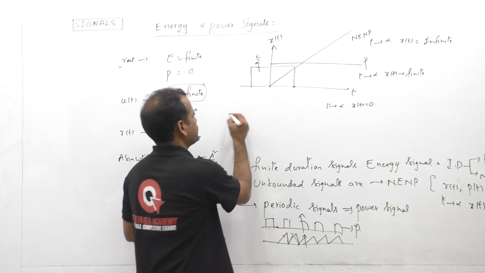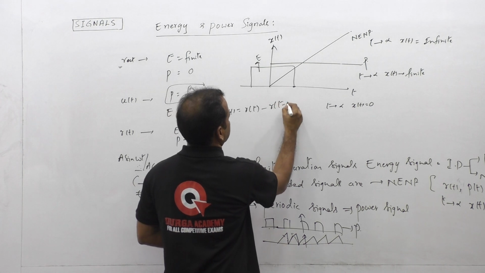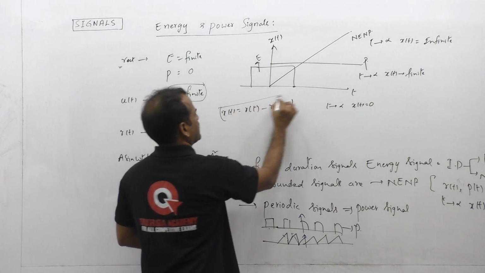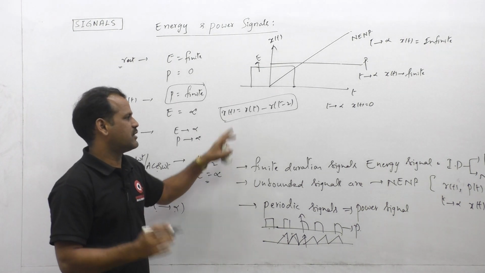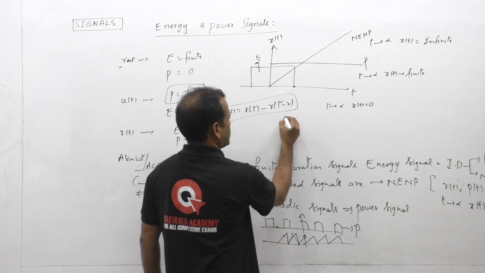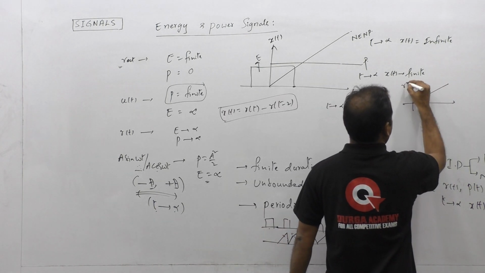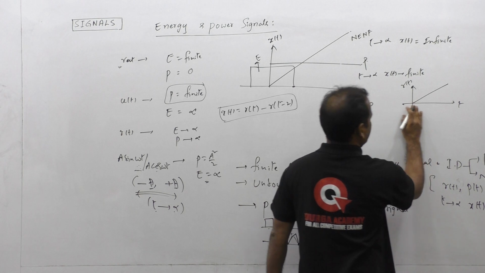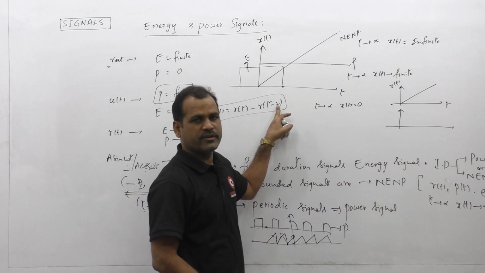For example, if x of t is given as r of t minus r of t minus 2, let us check whether this x of t belongs to energy signal or power signal. For that, first we need the graph here. Let us consider r of t here, the ramp function, and r of t minus 2, shifted by 2 units to the right hand side.